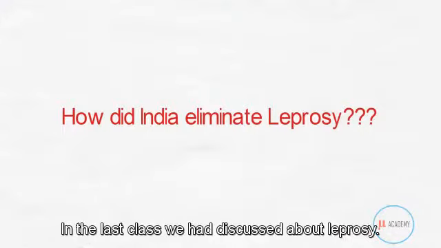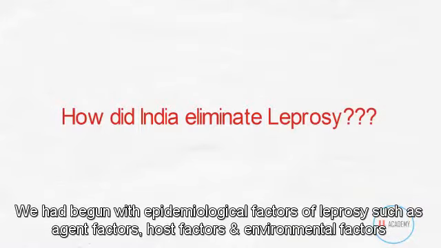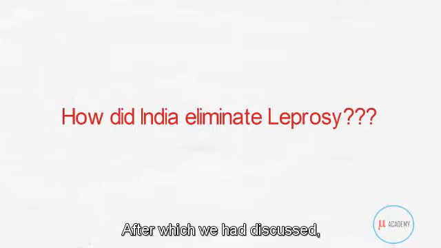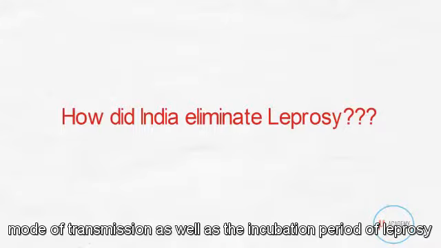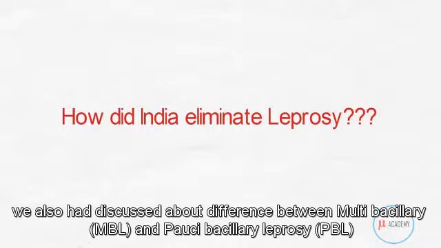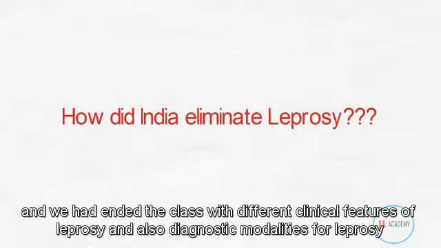So in the last class we had discussed about leprosy. We had begun with epidemiological factors of leprosy such as agent factors, host factors and environmental factors. After which we had discussed mode of transmission as well as the incubation period of leprosy, and following which we had discussed about different classifications used in leprosy such as the Indian classification, Ridley-Joplin classification, as well as the difference between multibacillary as well as paucibacillary leprosy. And we had ended the class with different clinical features of leprosy and also diagnostic modalities for leprosy.